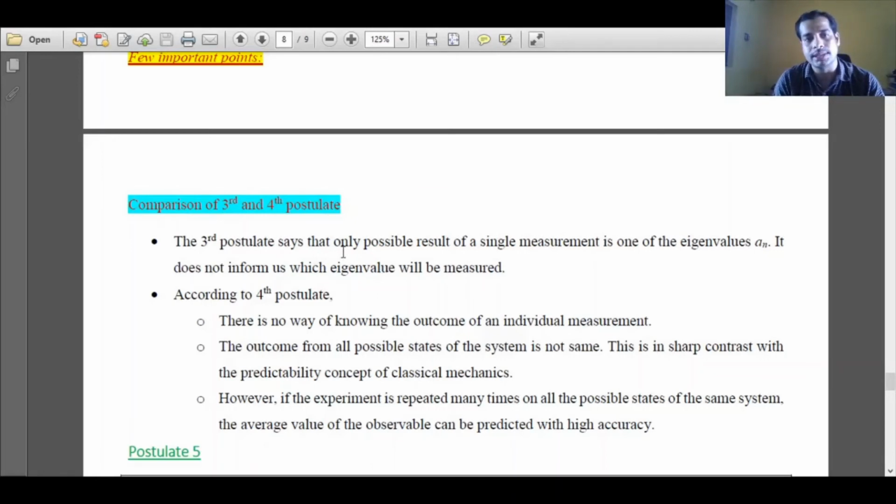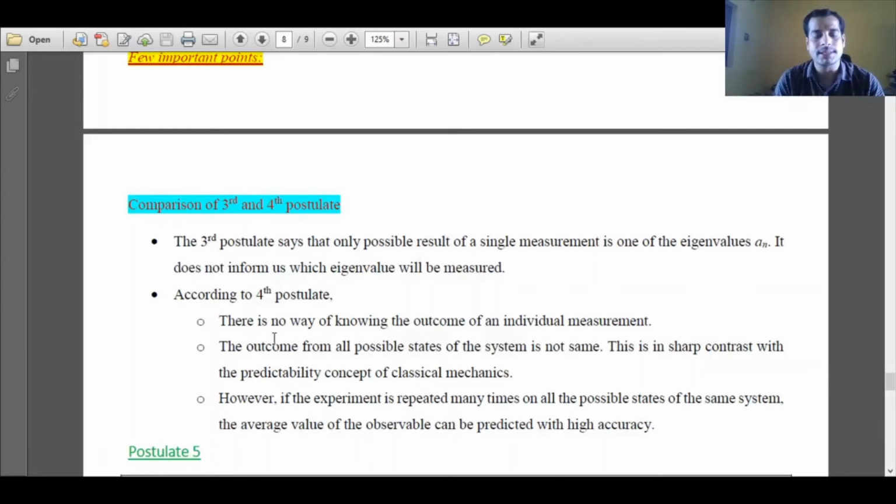Postulate 3 only says about the eigenvalue of a single measurement, but postulate 4 is much more clear. It says in a single measurement you cannot get the eigenvalues. To know the eigenvalues or average value or the expectation value precisely, you have to do a number of measurements. So how is postulate 4 different compared to postulate 3?